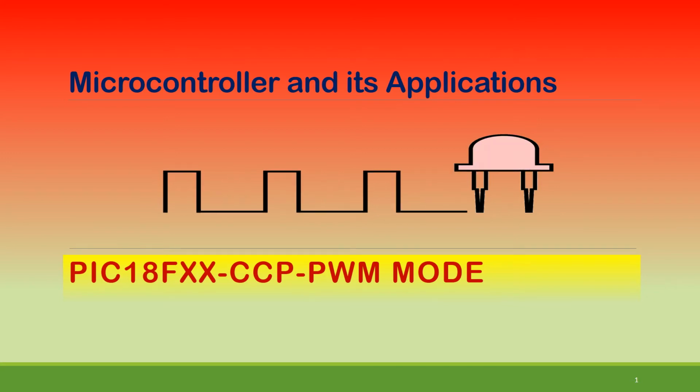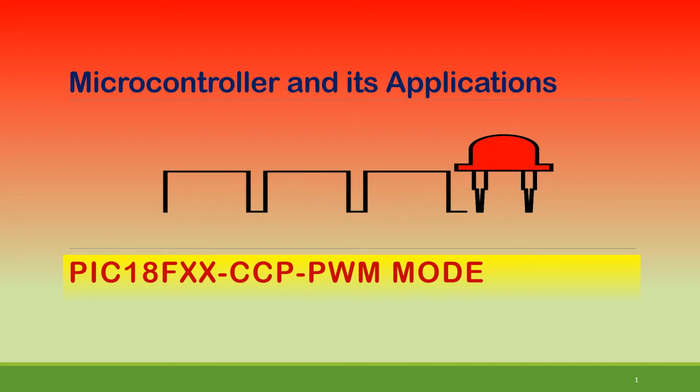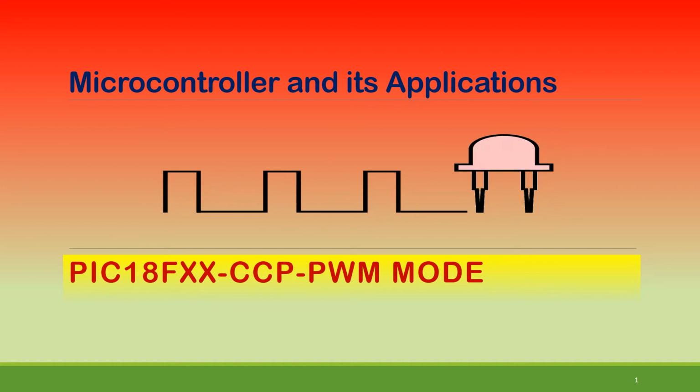PWM can be generated in different ways, like you can have a multi-vibrator based technique, or a plain transistorized or op-amp based technique as a pulse width modulator circuit. But controller based or microprocessor based pulse width modulation, or pulse width adjustment, is a very simple method. And since we are using a controller, some other parameters also can be easily controlled. So this is what PWM is, and its importance.